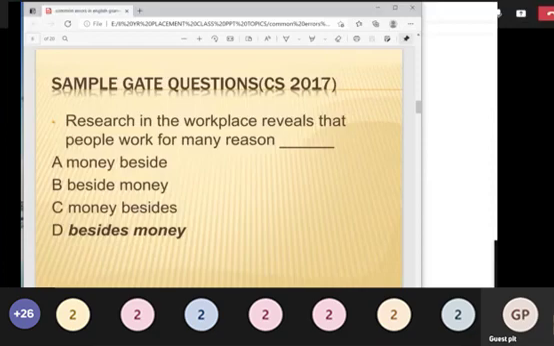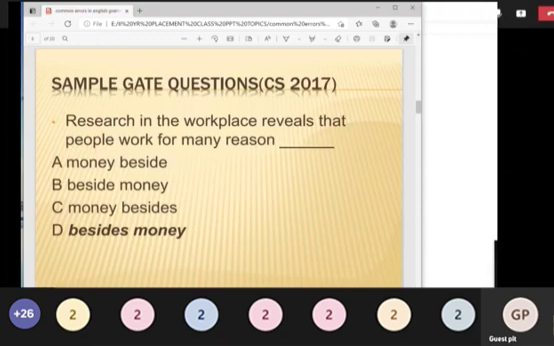You can't guess the meaning if you don't know the meaning at all. It is not just guessing. If you know the meaning, you can click the right answer and go. So what the sentence actually says is, research in the workplace reveals that people work for many reasons besides money. So not only money is a reason for working in a workplace, besides money there are many more reasons also. So the sentence actually says, in addition to money. Okay, that is the right answer here.